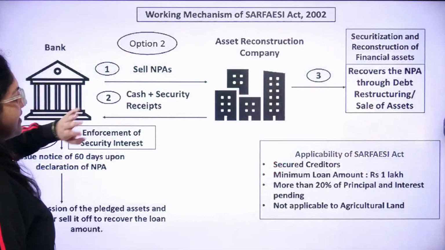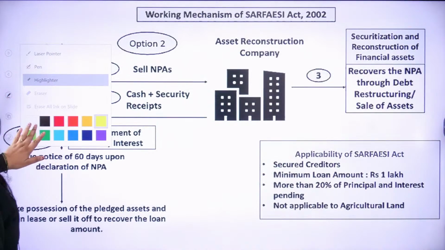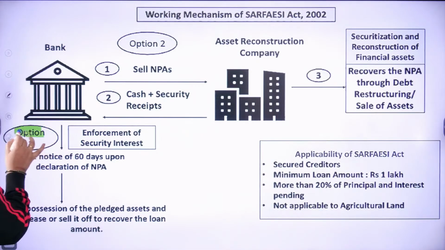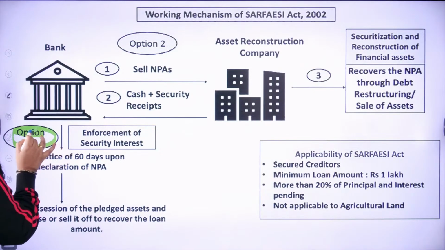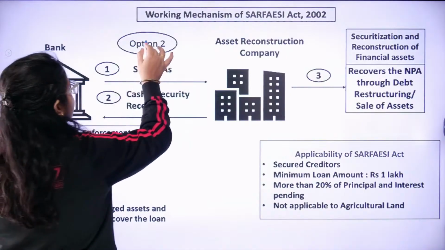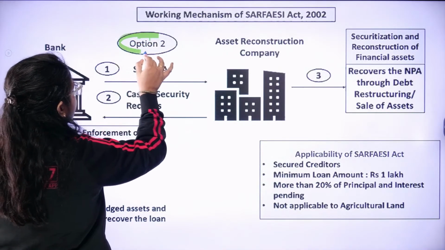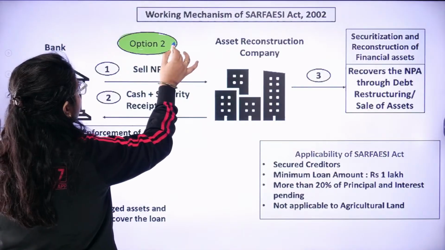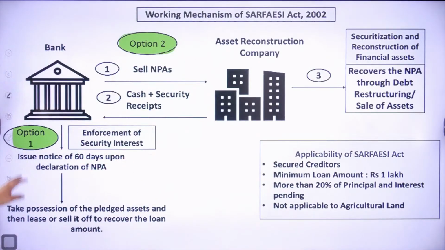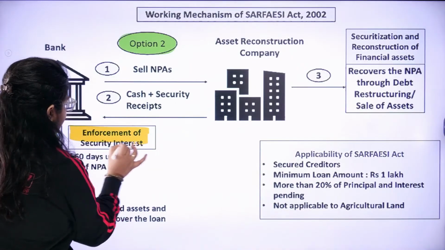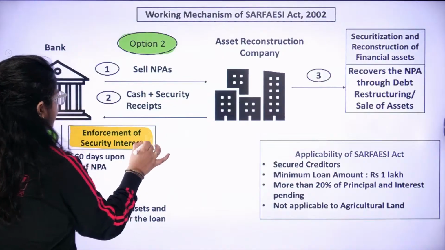So first of all, class, we have to understand this act. This is one way in which the money can be taken from the borrower, and this is the second way in which the money can be taken from the borrower. First of all, we will understand the first way, that is the enforcement of security interest.